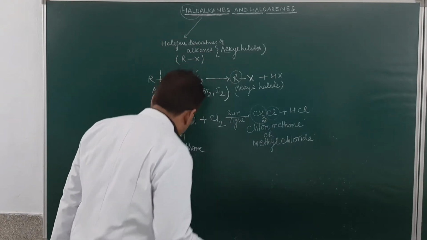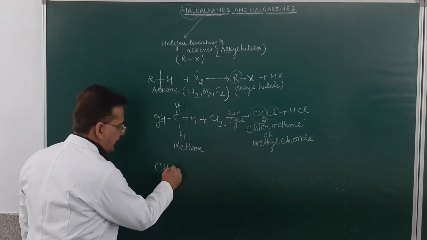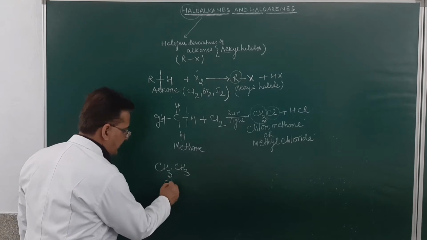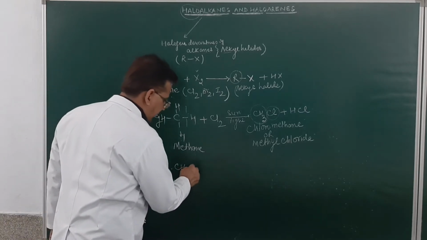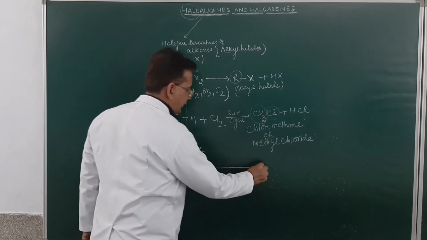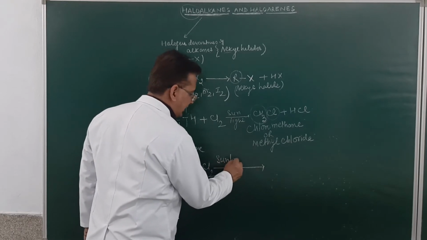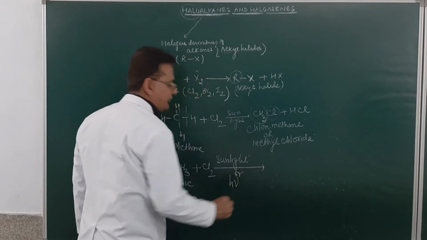Likewise, if I write this way, this is CH3 and CH3. What is the name of this compound? This compound over here is ethane. Ethane, when made to react with chlorine, the reaction occurs in presence of sunlight or photon of energy.